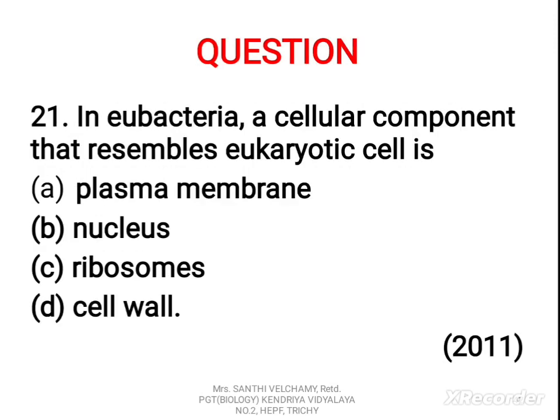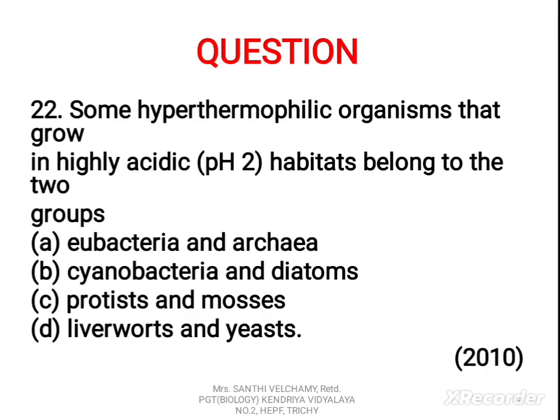The 21st question. In Eubacteria, a cellular component that resembles eukaryotic cell is A. Plasma membrane, B. Nucleus, C. Ribosomes, D. Cell wall. The correct answer is A. Plasma membrane.